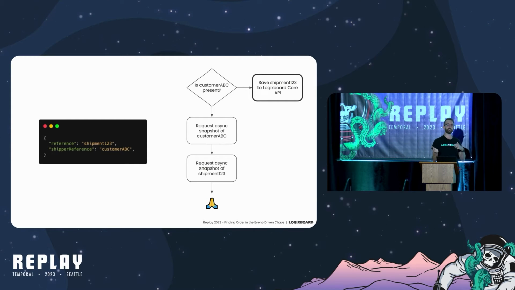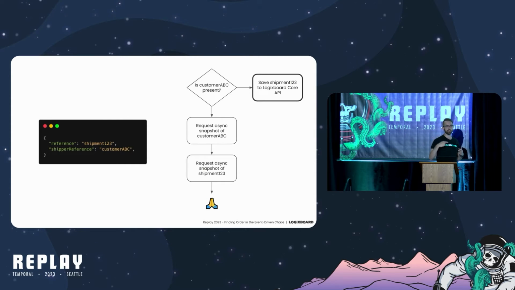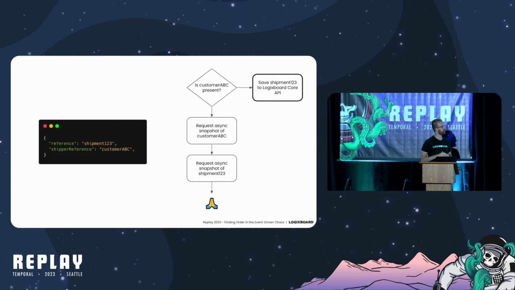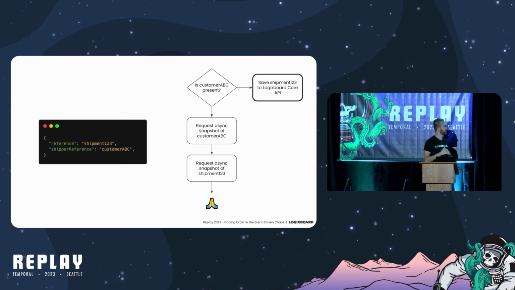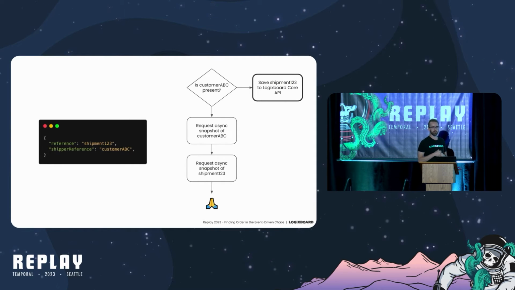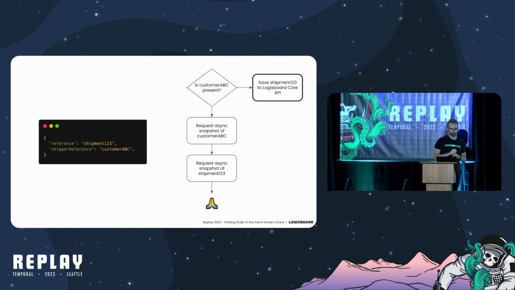So we then needed to account for the situation where they're never going to be delivered, and we're not just infinitely looping over and over again asking for shipment 123 and customer ABC. This caused a lot of load on our system when we encountered this situation, and also we got some pretty cranky emails from customers whose ERPs we locked up with our many, many requests.